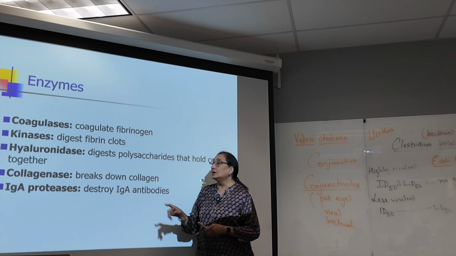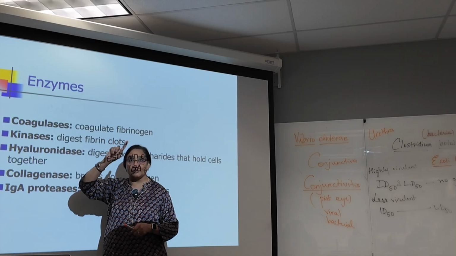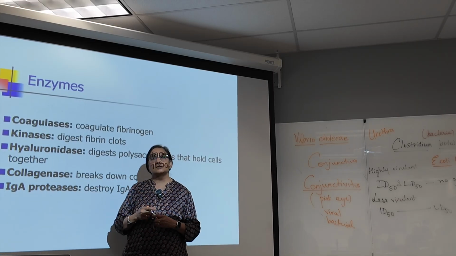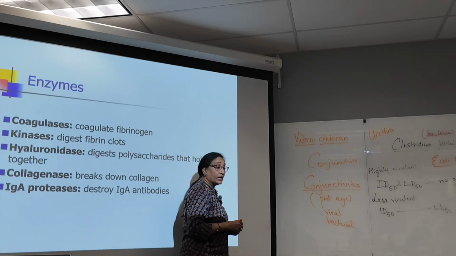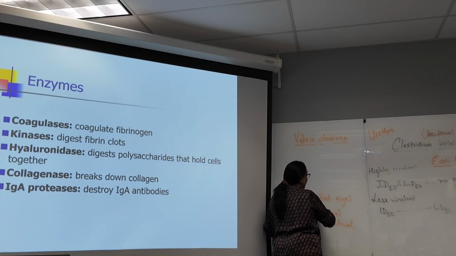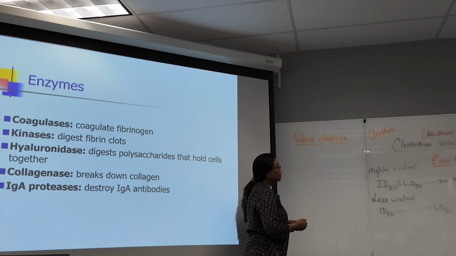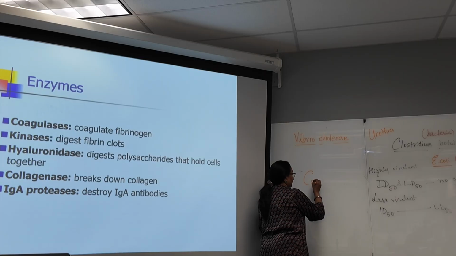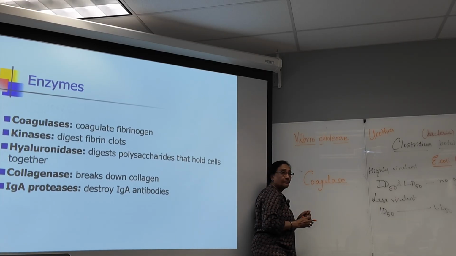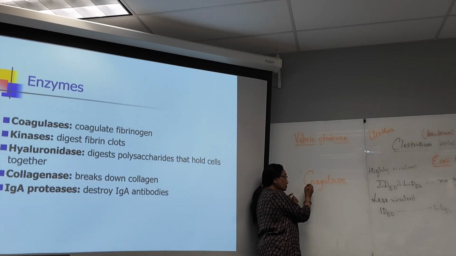Now, staphylococci, which cause a lot of skin infections, produce a specific enzyme called coagulase. That's one way by which we recognize staphylococci. What does coagulase mean? What is this enzyme going to do?